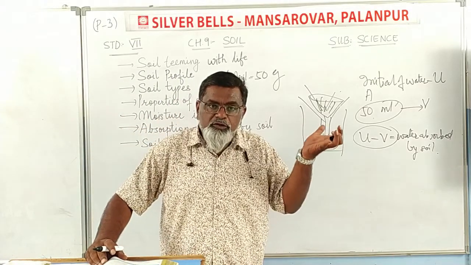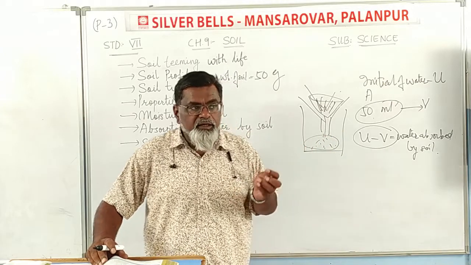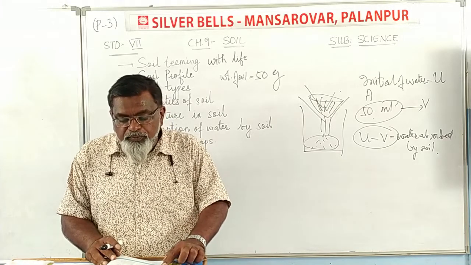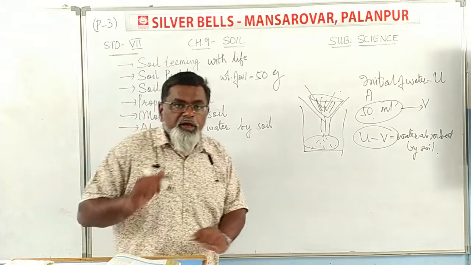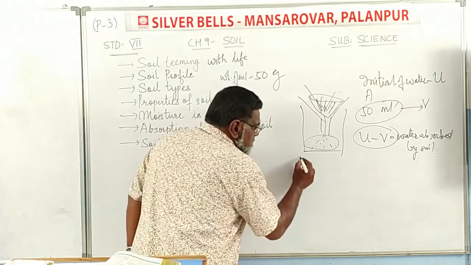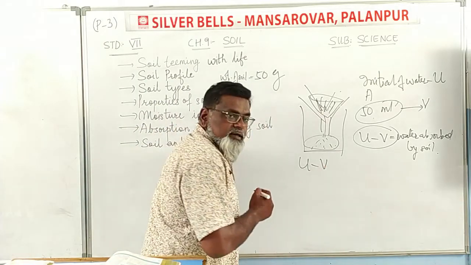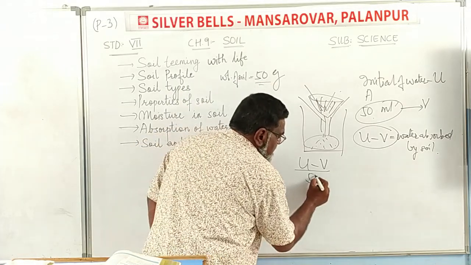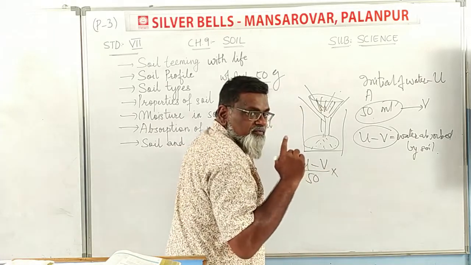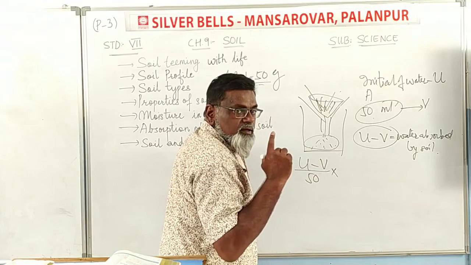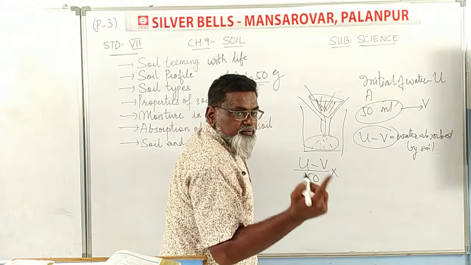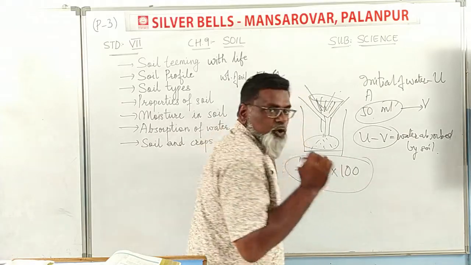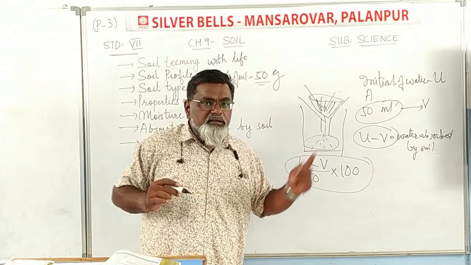Water is measured in liters or in grams. 1 ml of water has weight equal to 1 gram. So for the percentage of water absorbed, the amount of water retained by the soil is divided by the weight of the soil, and whenever we need to find a percentage, it is multiplied by 100. So this is the percentage of water retained in the soil.